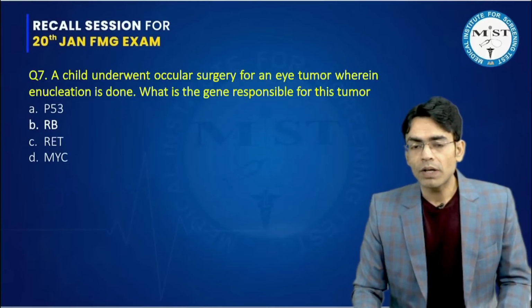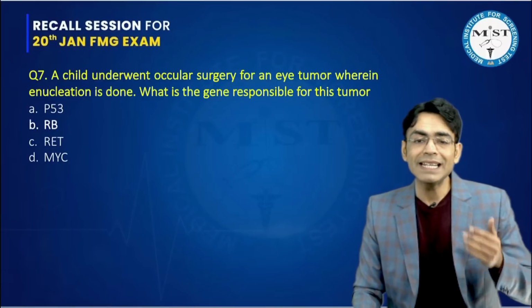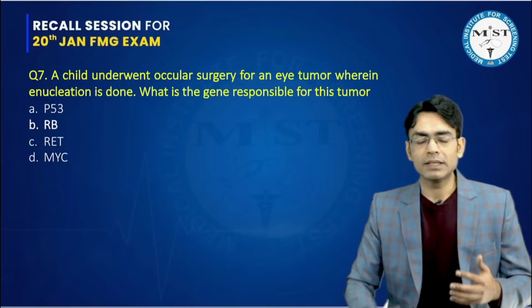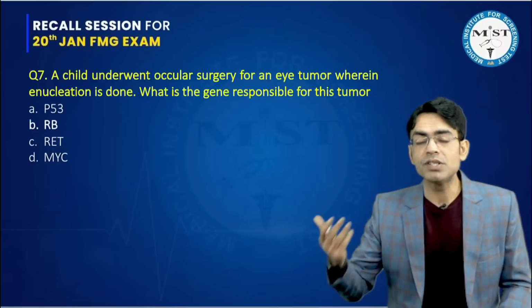Then: a child underwent ocular surgery for an eye tumor. They have not mentioned the eye tumor, but what they have mentioned is that enucleation is done. And enucleation, we know that in eye tumors, retinoblastoma is very common, and enucleation is done for it. What is the gene responsible for this tumor?